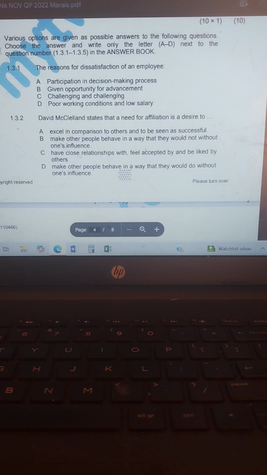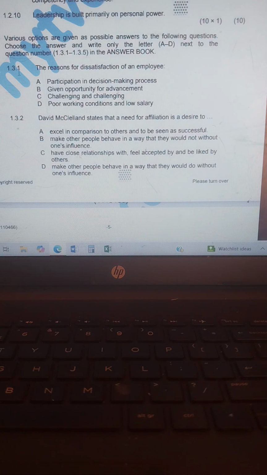Then 1.3 says various options are given as possible answers to the following questions. Choose and write only the letter next to the question number.